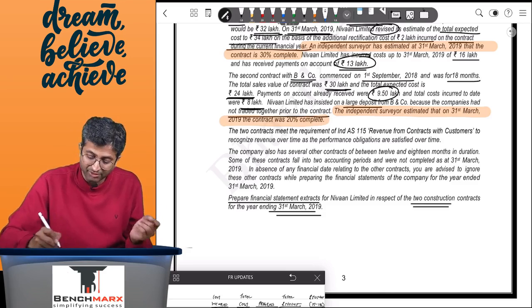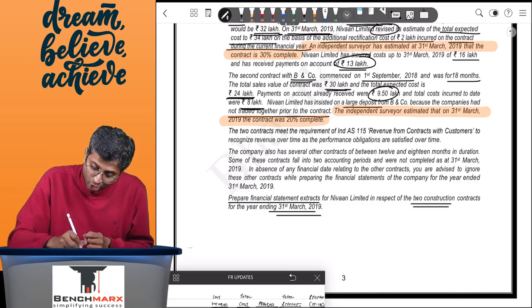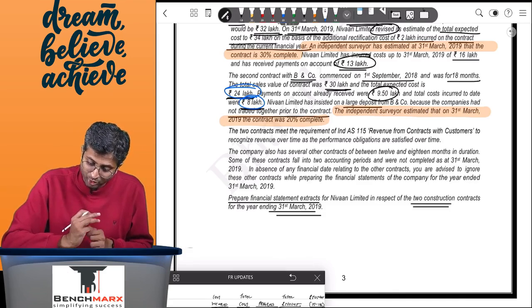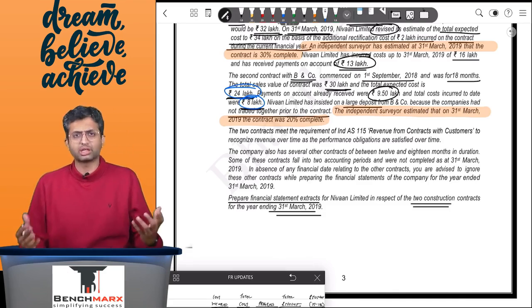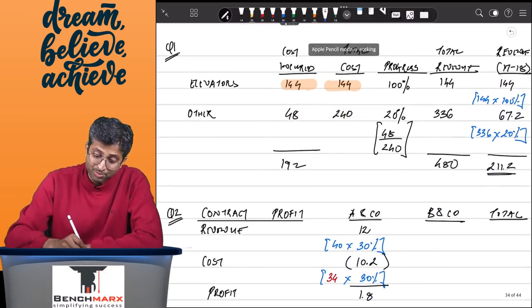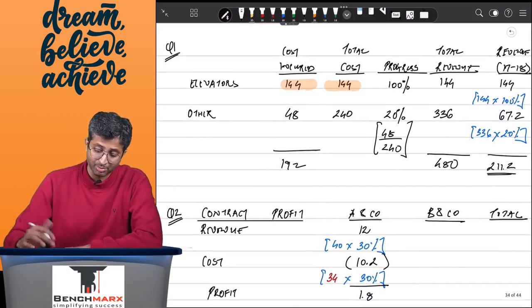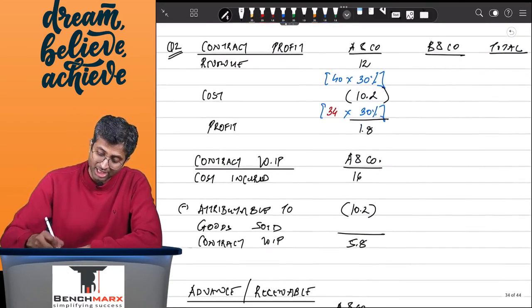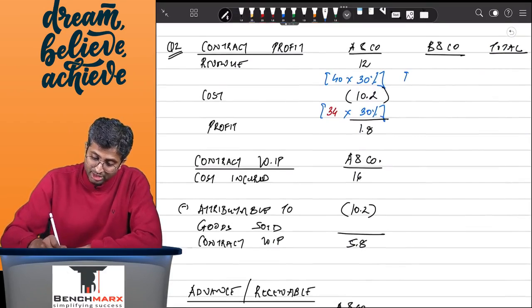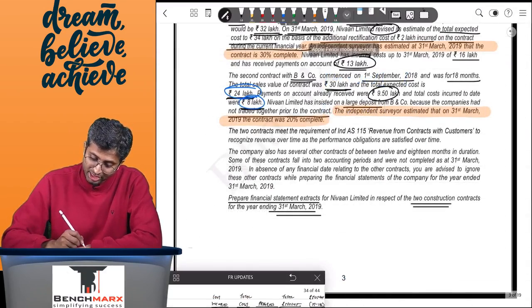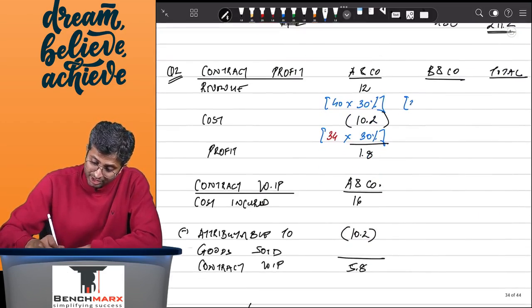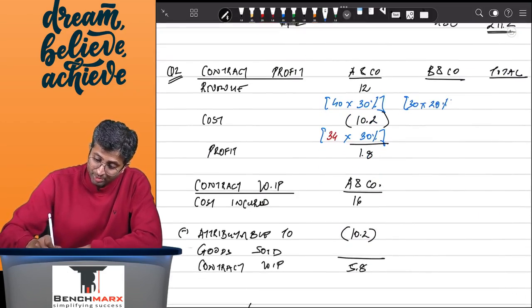Remember, if this line that I've highlighted is not given, you would have taken the cost incurred, which is 8 lakhs upon the total estimated cost. This is 24 lakhs and said that the project is, let's say, 1/3 complete. However, in this case, you have been specifically told that it is 20% complete and hence you will have to do the recognition based on that. In which case, your total estimated revenue under this second contract is expected to be around 30 lakhs. So 30 lakhs into 20% will be your revenue, which will be 6.